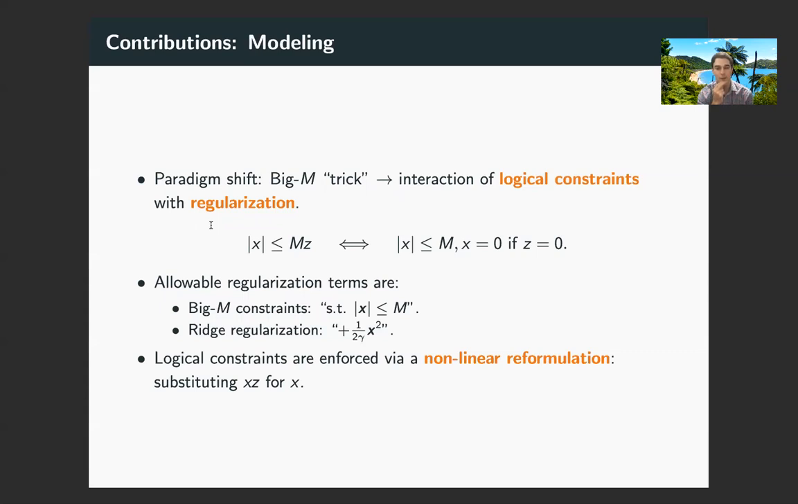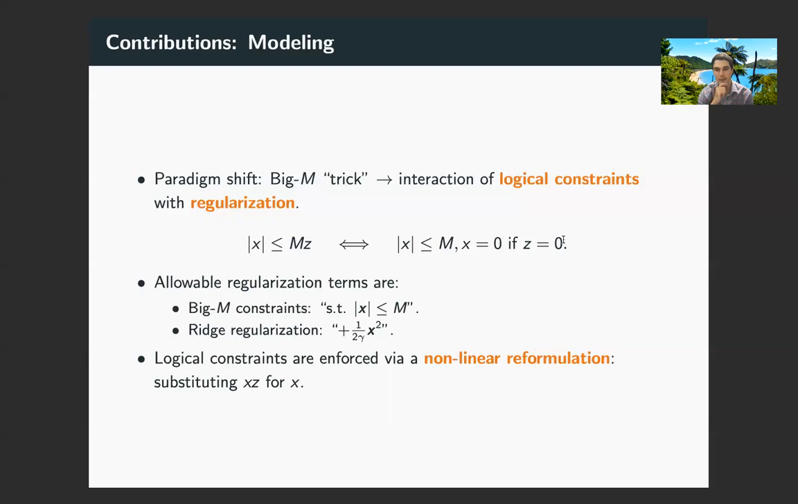Namely, we propose a paradigm shift. We recognize that the well-known Big M trick, which is typically taught in first-year integer programming classes or optimization classes, is actually the interaction of logical constraints with regularization. Or in other words, that a constraint that x is less than or equal to Mz holds if and only if x is less than or equal to M and x equals 0 if z equals 0.